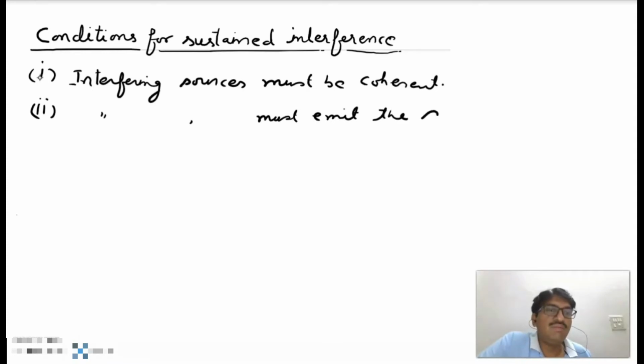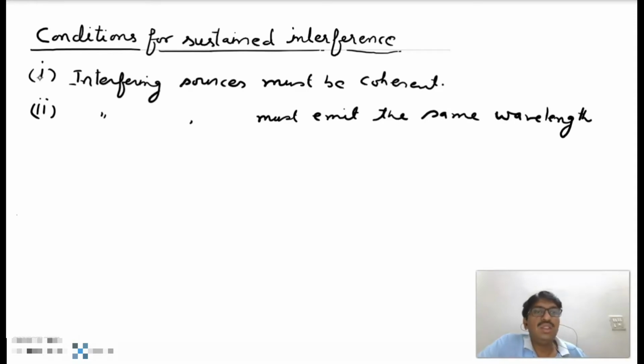If we use monochromatic sources, then these sources emit the same wavelength. This is the second condition for sustained interference.